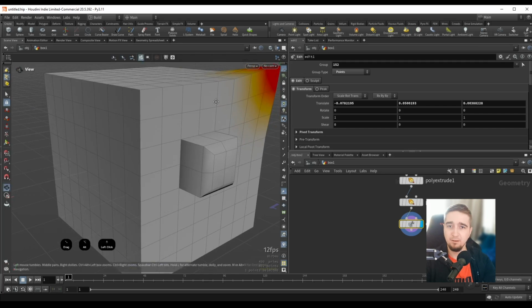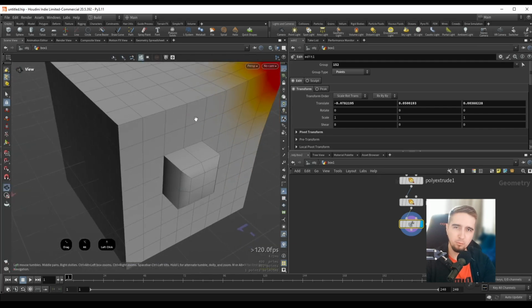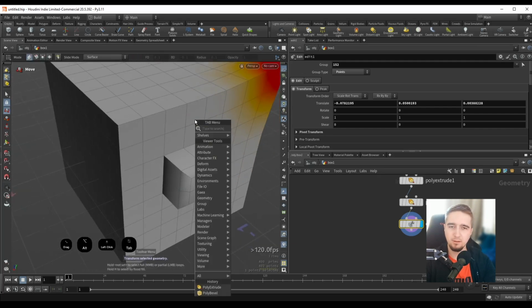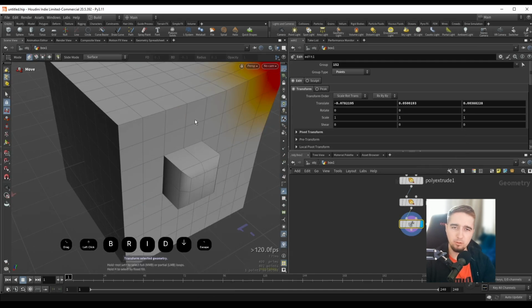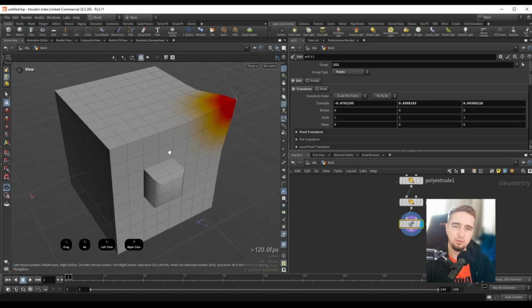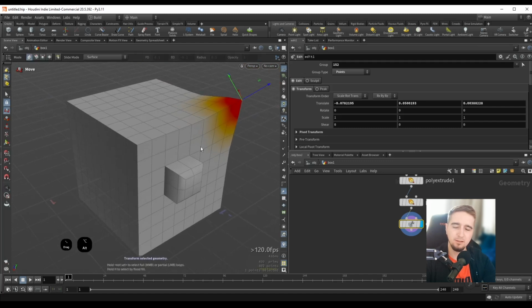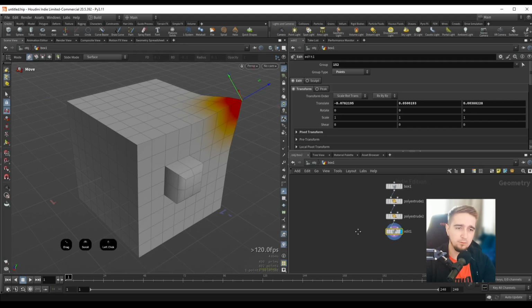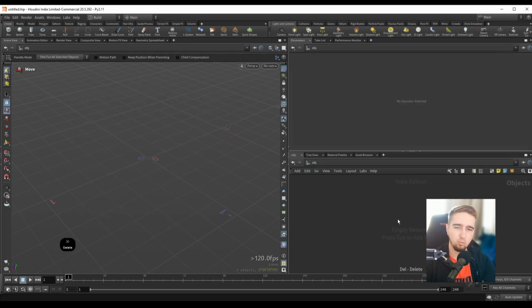So for example, if I want to make any kind of operation, I have to press tab and select that operation, so I have to type bridge. So maybe we want to do a poly bridge, and like I showed you earlier with extrude, you have to press tab, select the node that you want to do, or the operation rather. So this is really not ideal with direct modeling. You want to stay inside the viewport as much as possible, and you want to use as many hotkeys as possible. So the way Modeler works, let's get rid of this.